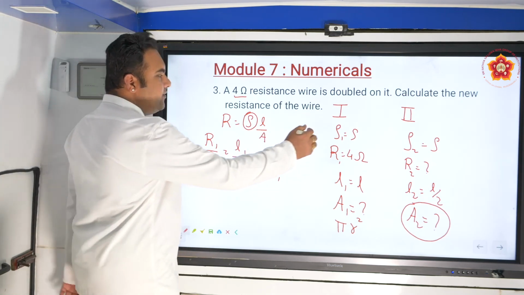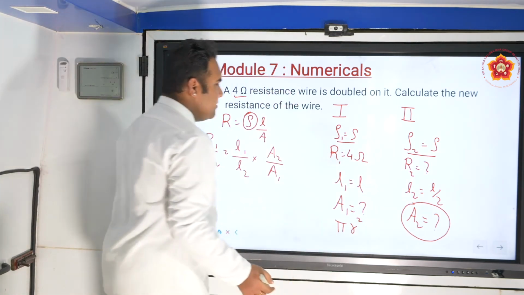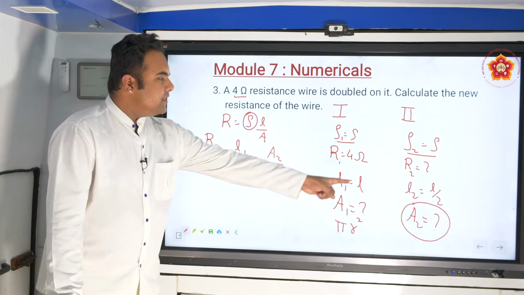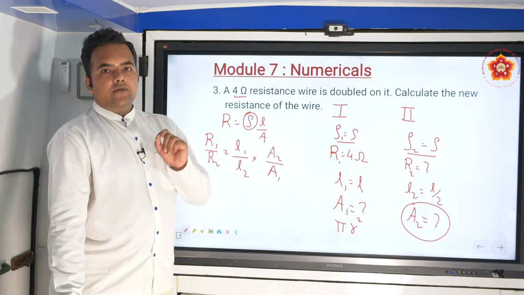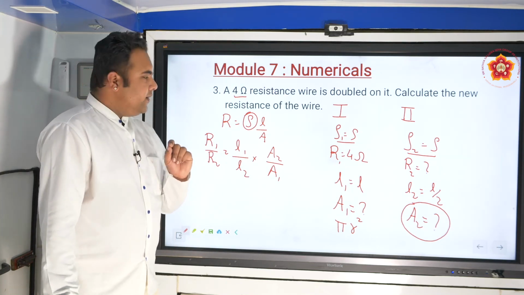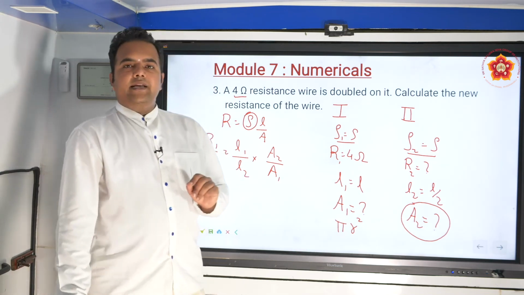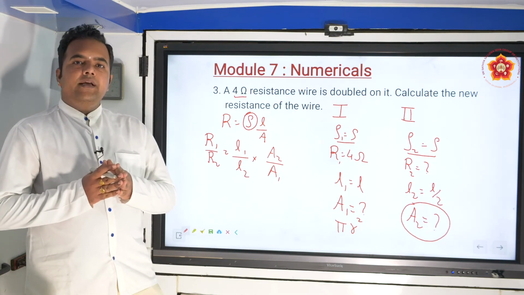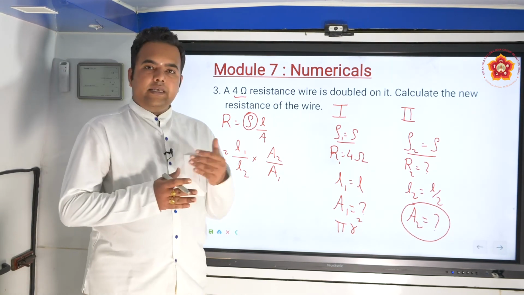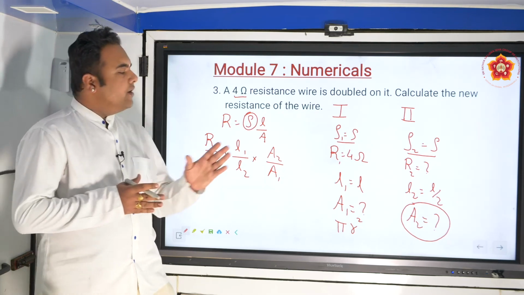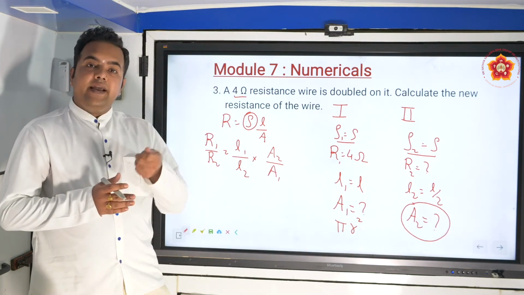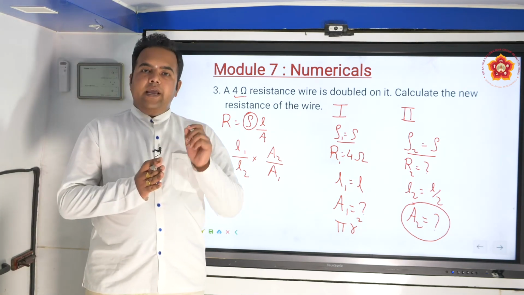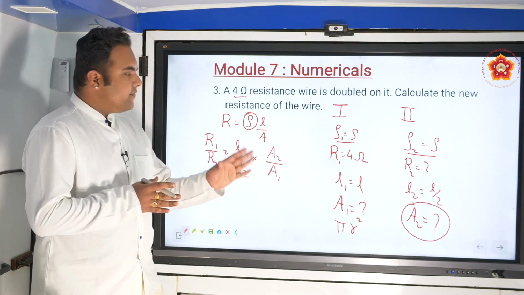Now we know resistivity is not changing at all because the material of the wire is the same. So therefore we need not talk anything about resistivity. Resistance will change because there is a change in length. Now all of you have to think very carefully and try to tell: if the initial radius is taken as r and the initial area is pi r square, what will the final area be? How will the radius change now? If you double a wire over its length, will there be any change observed in the radius of the material?